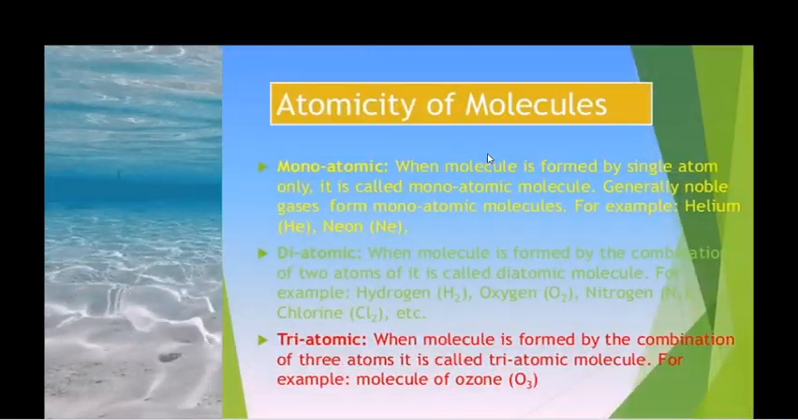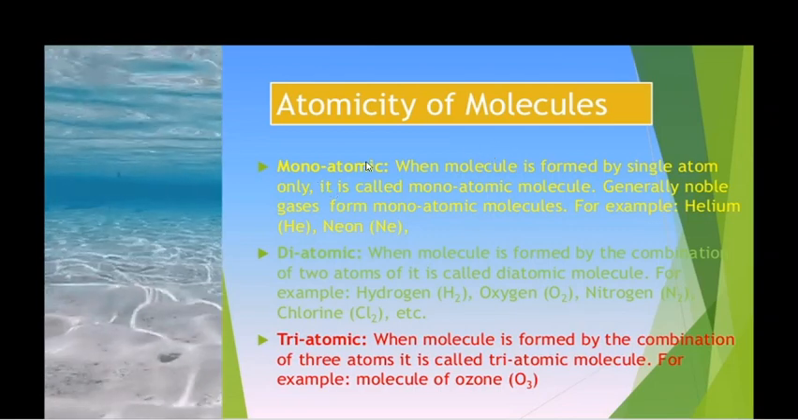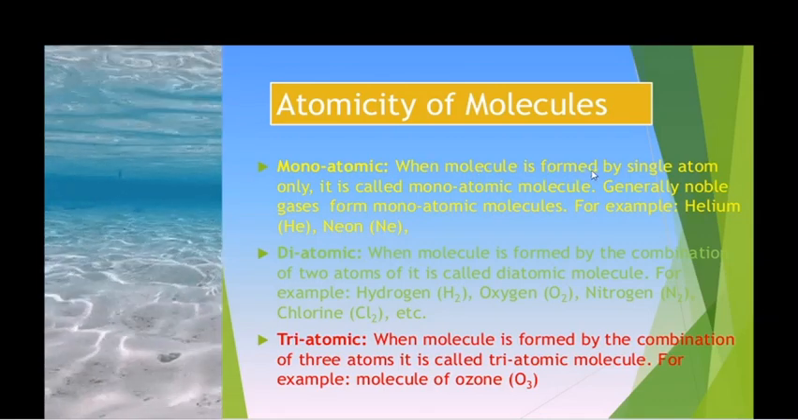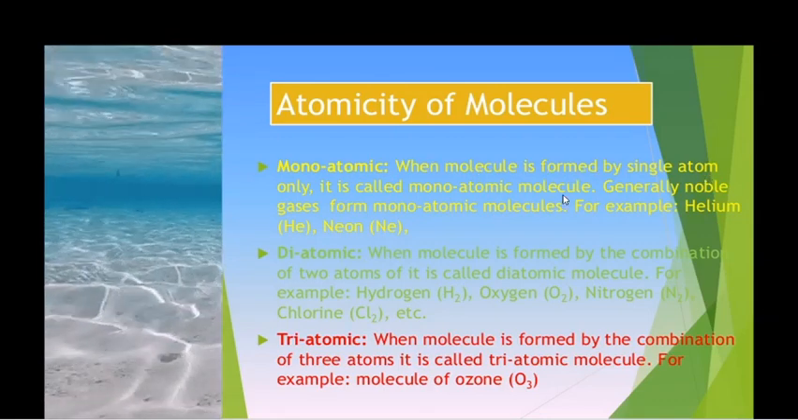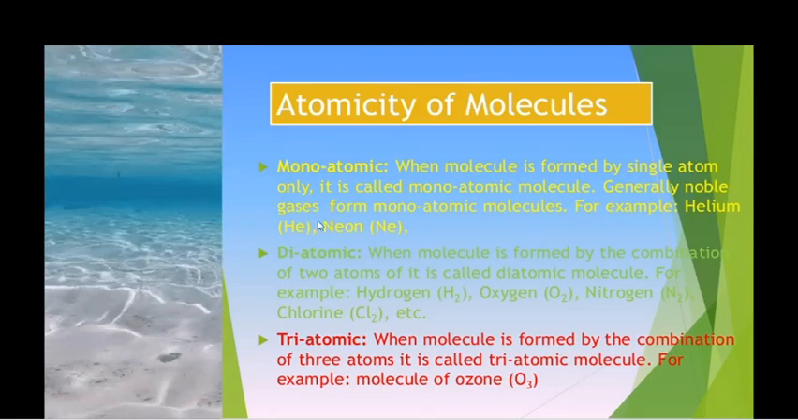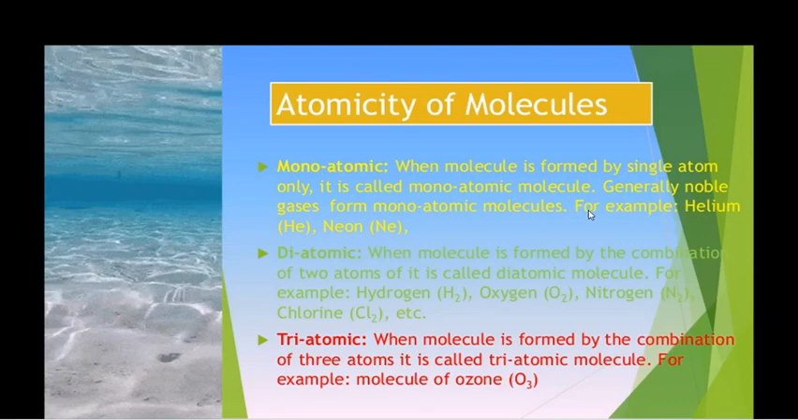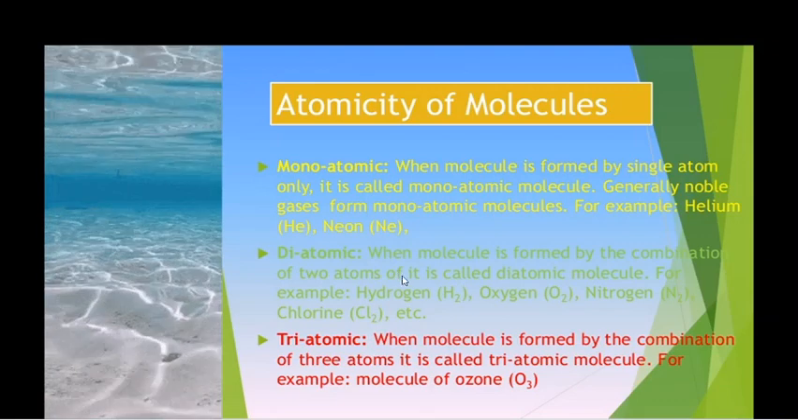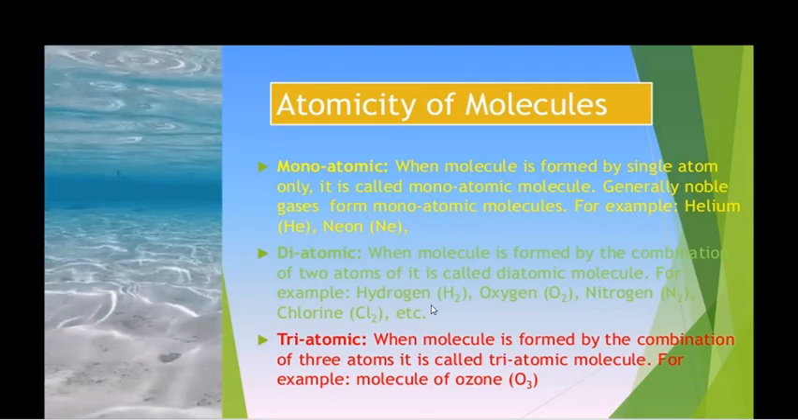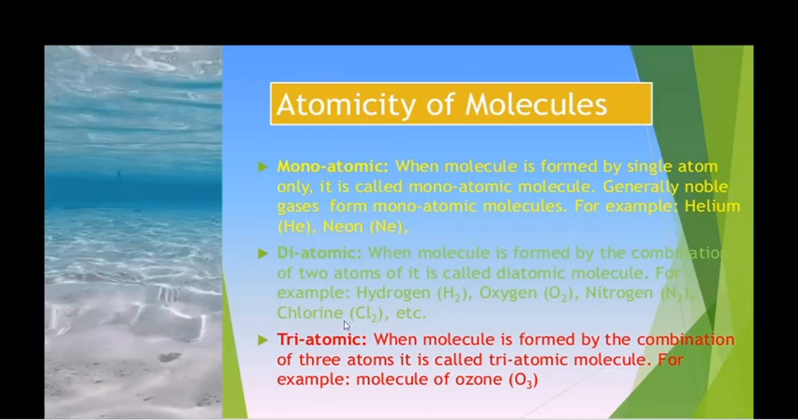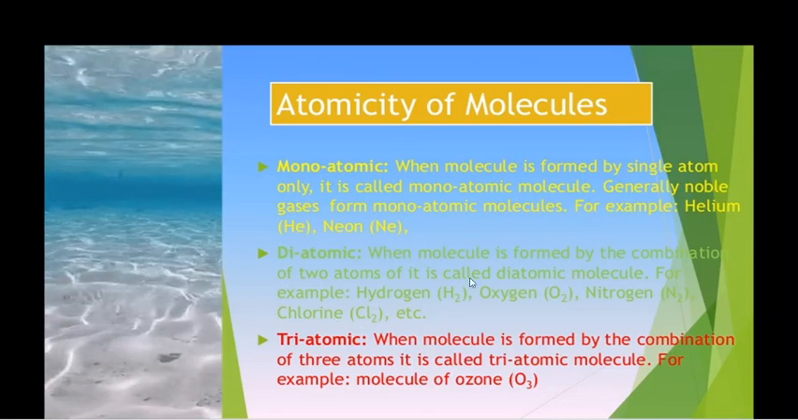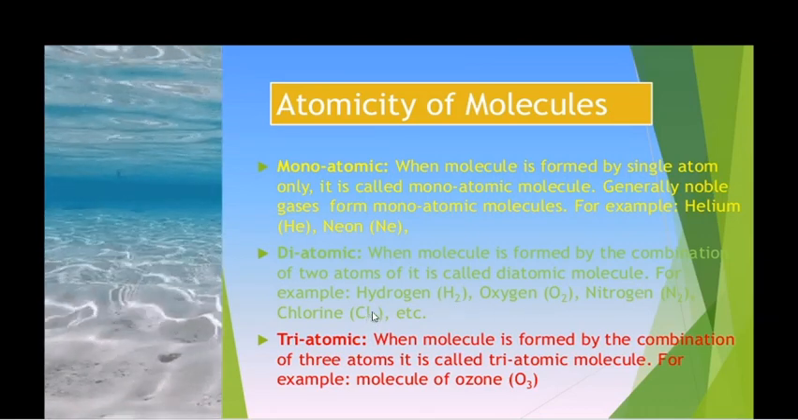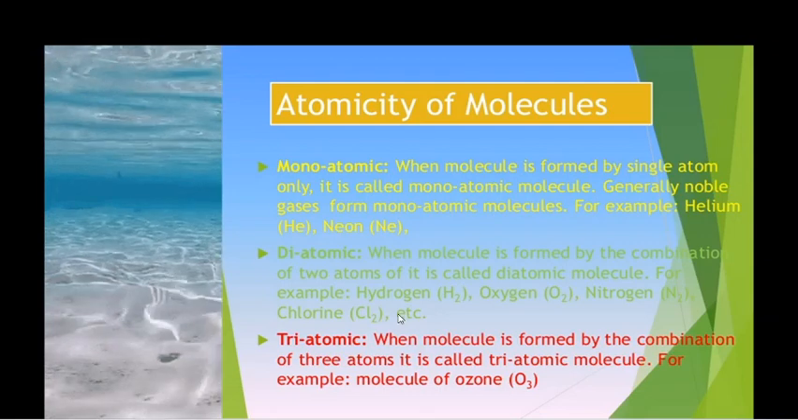The next is atomicity of molecules. By this we have monoatomic, diatomic, triatomic. Monoatomic is when a molecule is formed by a single atom only. Generally, the noble gases possess this monoatomicity. Diatomic is when a molecule is formed by the combination of two atoms. For example, hydrogen, oxygen, nitrogen, chlorine all come under diatomic molecules, because they have an atomicity of 2.